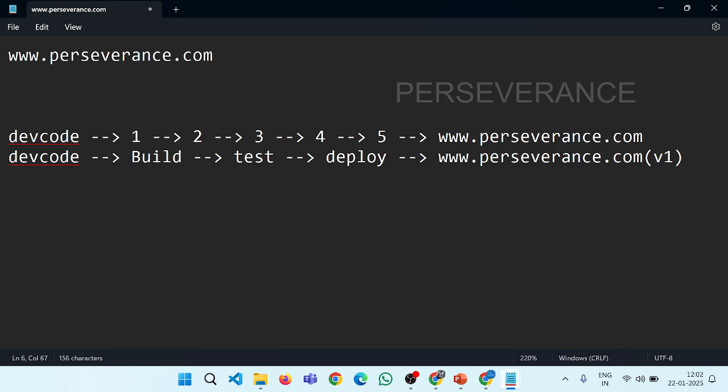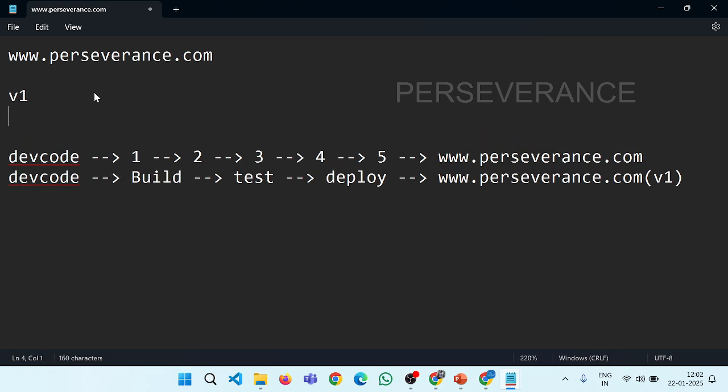Okay, fine. In future, consider this is version 1 of our product. Now there is a requirement from the customer, and we should change something from version 1 to version 2, meaning version 1 has something, and version 2 should have additions. For example, version 1 has a feature for chatting with the Perseverance team, but it does not have a calling facility.